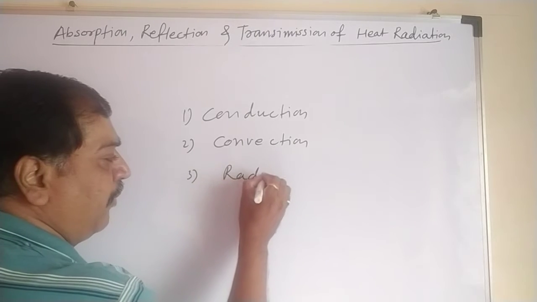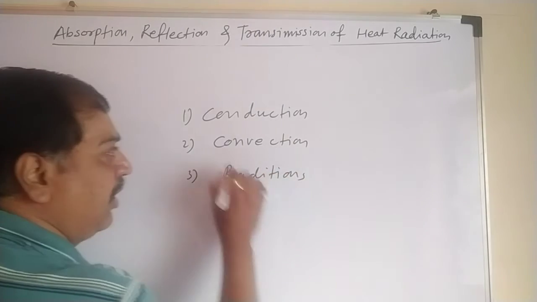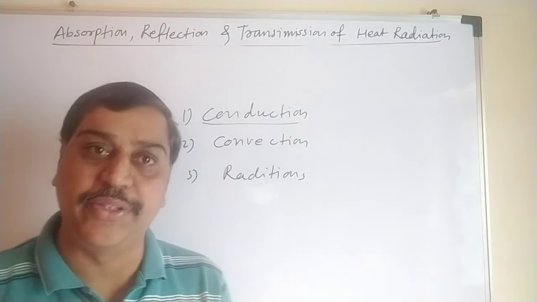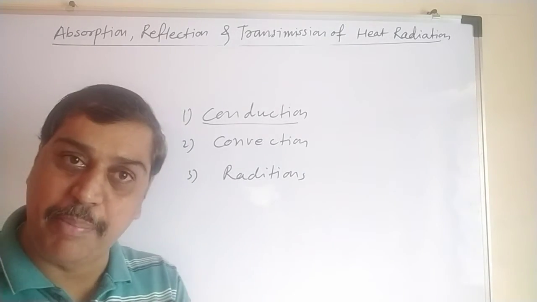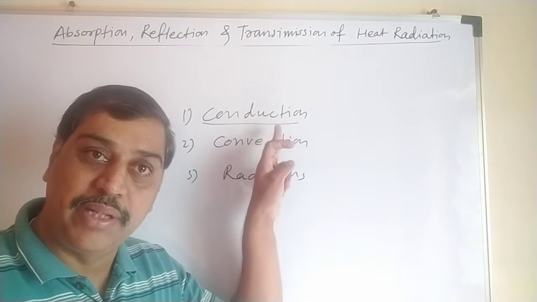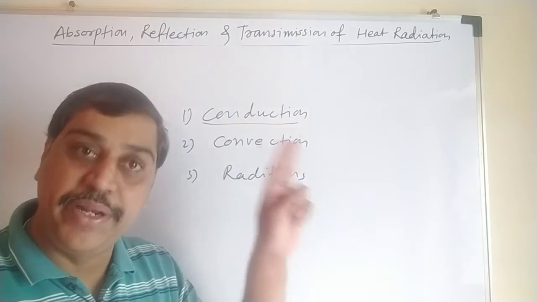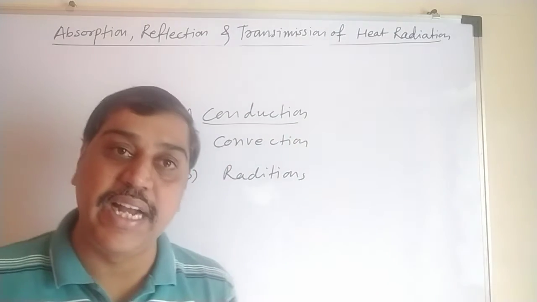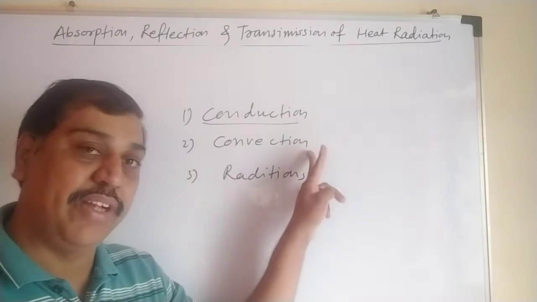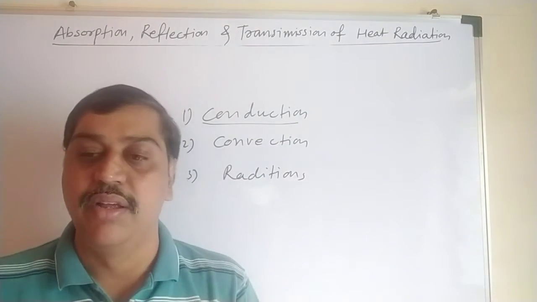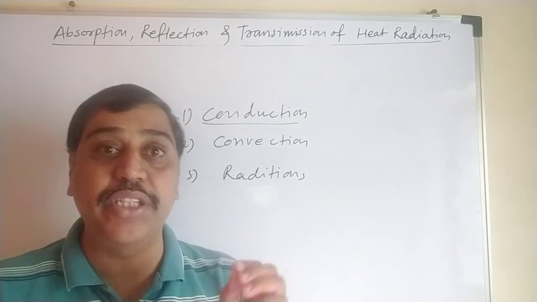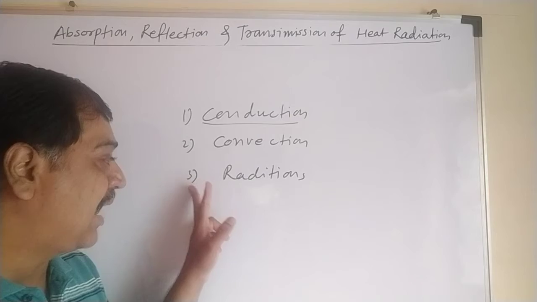All these parameters we have already learned. Conduction means heat is transferred without actual migration of particles, with a vibration of particles, from one place to another place. That is conduction. Convection is where heat is transferred from one place to another with actual migration of particles. And radiation is the third method, where heat is transferred from one place to another in terms of emission of electromagnetic waves.